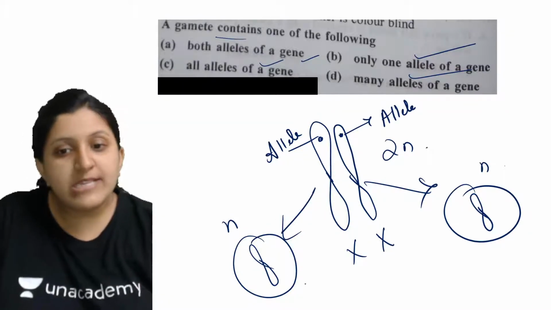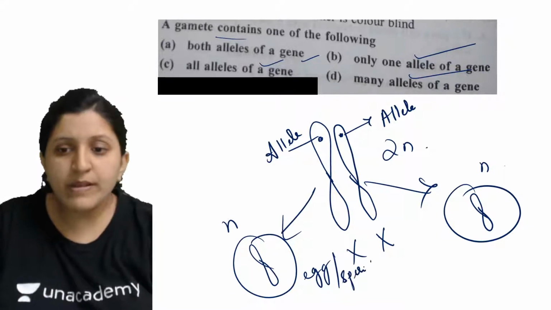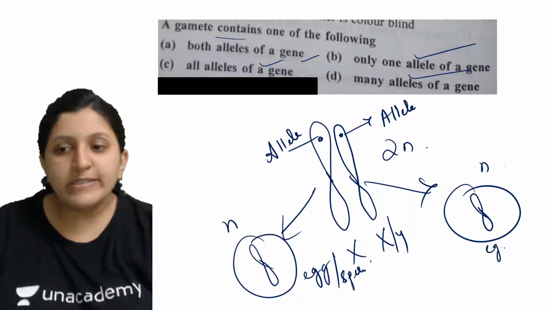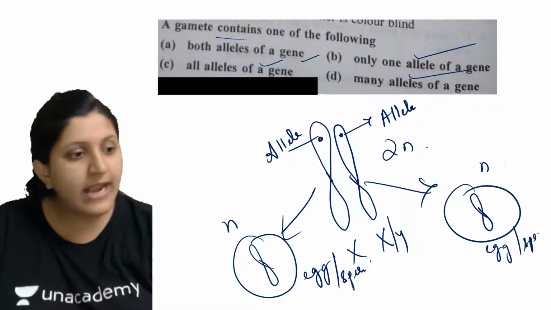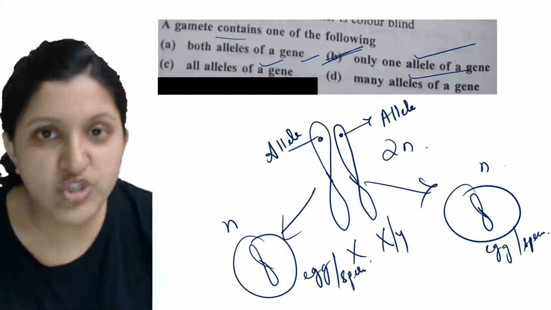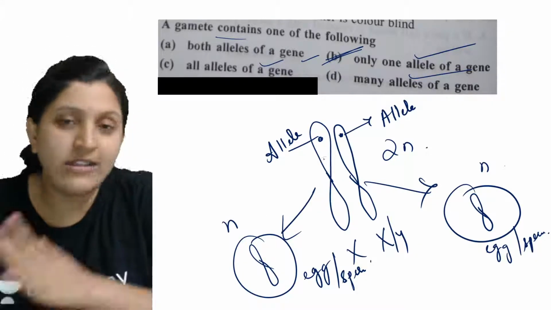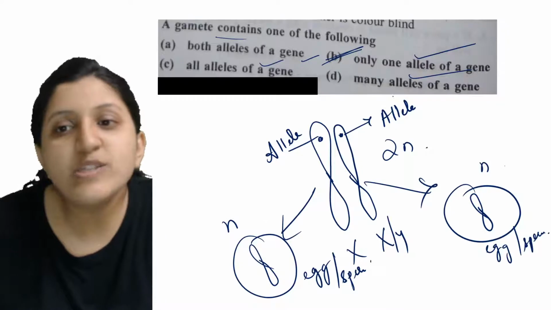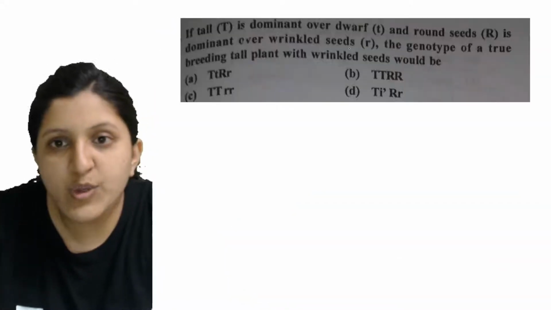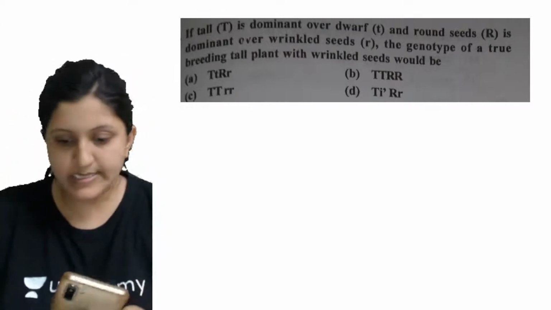So now this is a gamete, so either it can be an egg or a sperm. This can be X or Y. In that case, only one allele of a gene you can find, and the other one is present in the other gamete. So this is the right answer. Let's go with the next one.